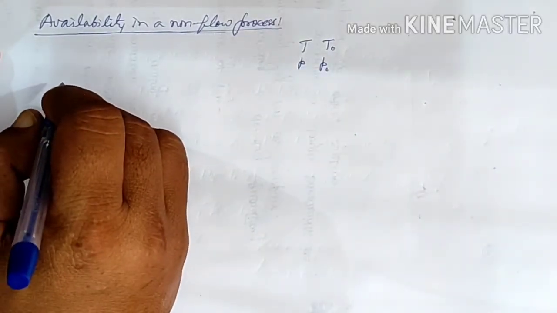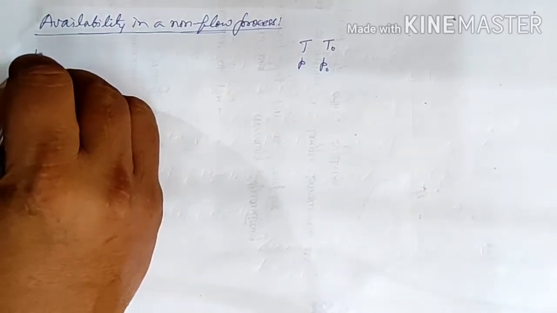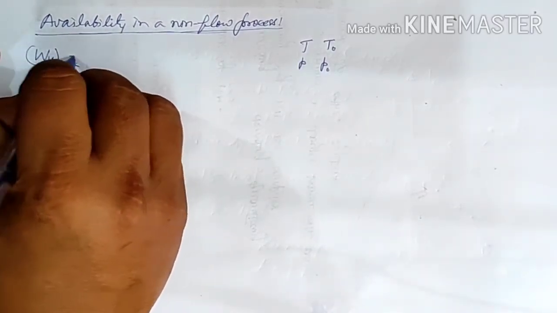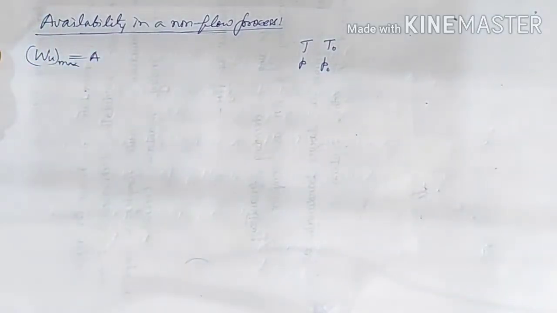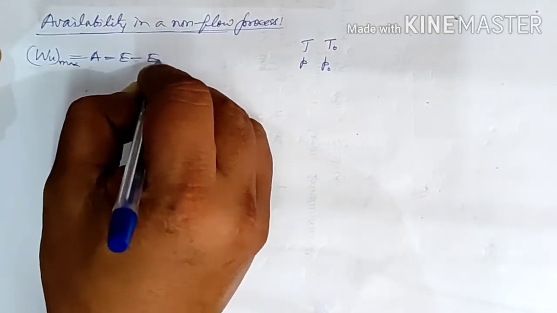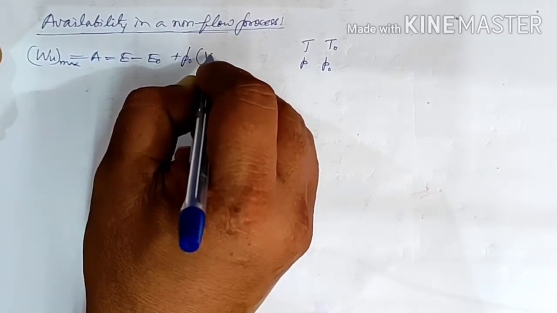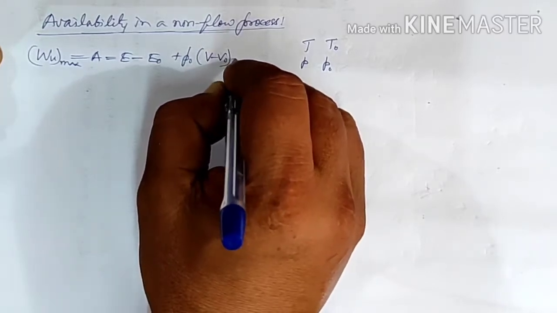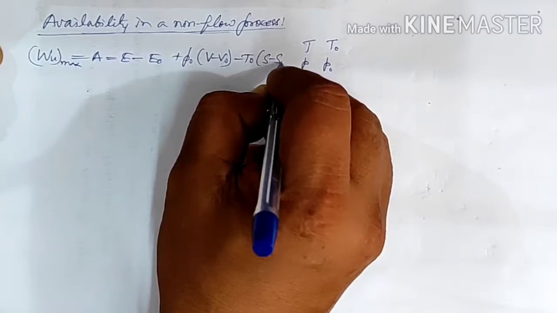In that case, the maximum useful work which we can get is equal to the availability, given by the equation E minus E0 plus P0 into V minus V0 minus T0 into S minus S0.